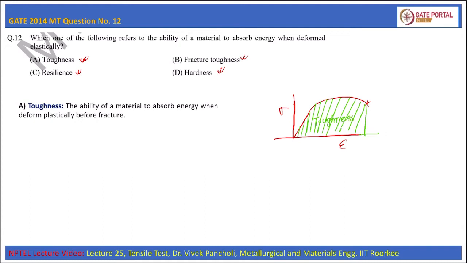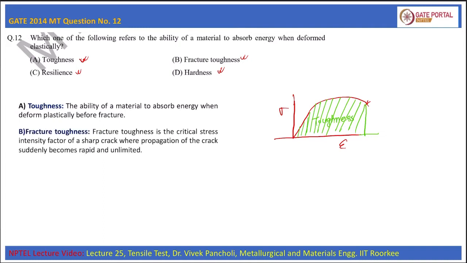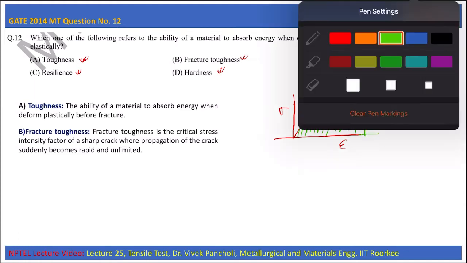And option B is fracture toughness. Fracture toughness is the critical stress intensity factor of a sharp crack where propagation of the crack suddenly becomes rapid and unlimited.